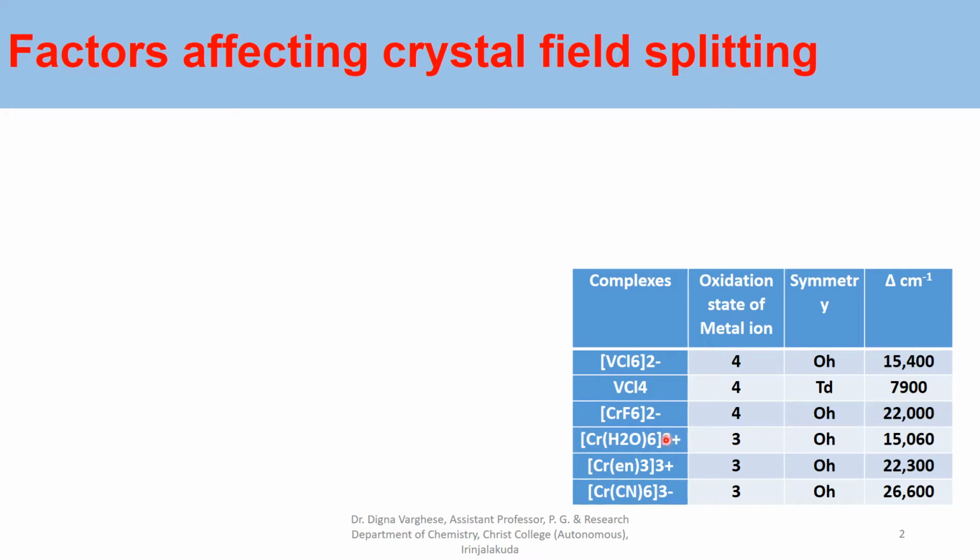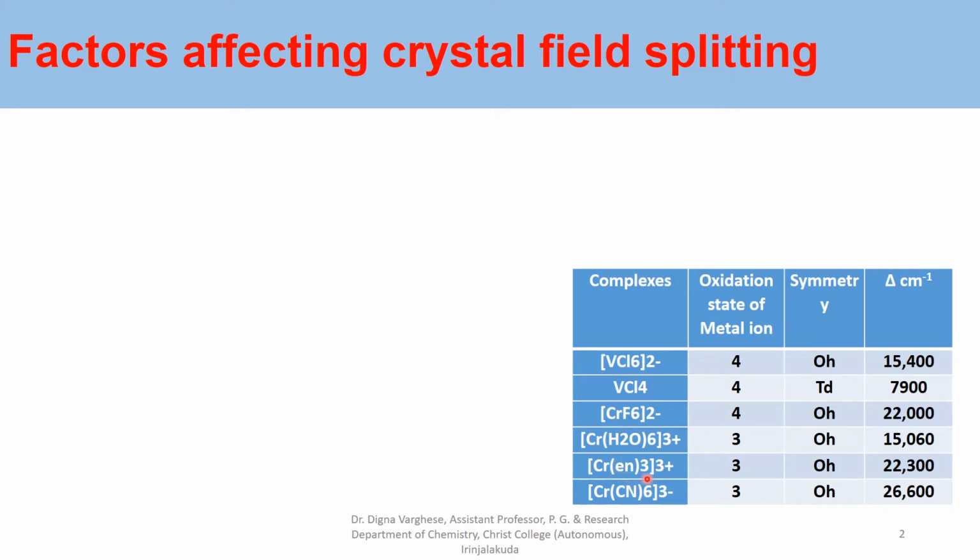And another chromium complex with the coordination number 6, but the ligand is different here, and it is water. Its oxidation state is 3 plus, and the symmetry is octahedral, and its delta value is 15,060 centimeter inverse. And for the same metal ion chromium, the ligand is again different.